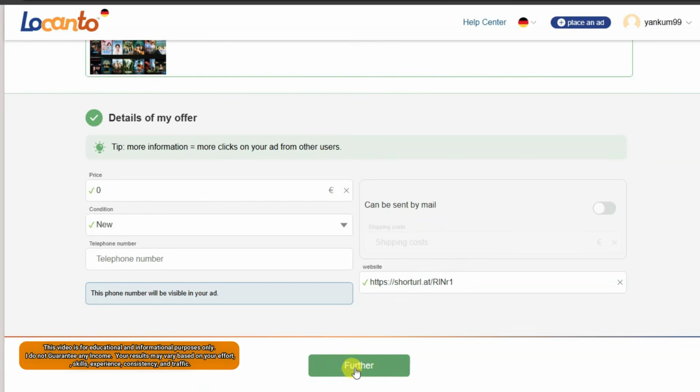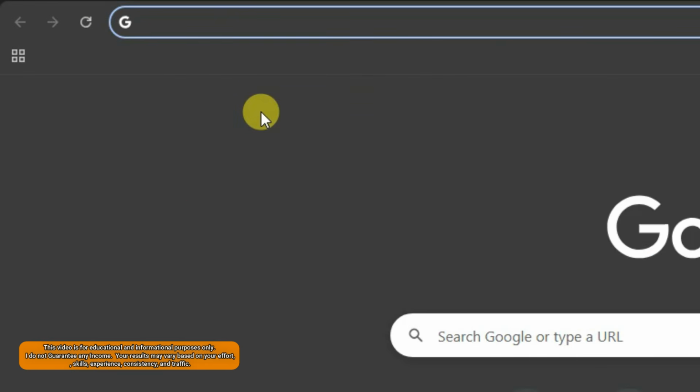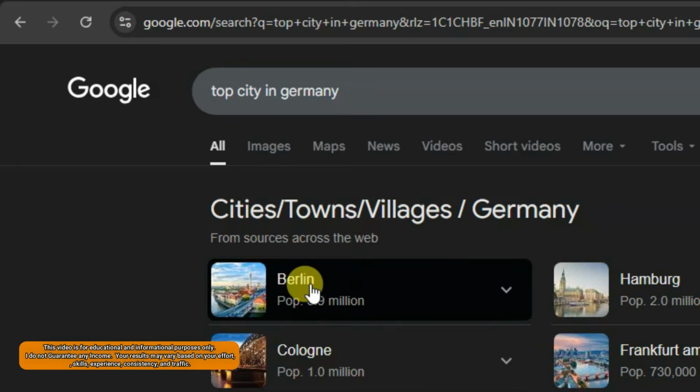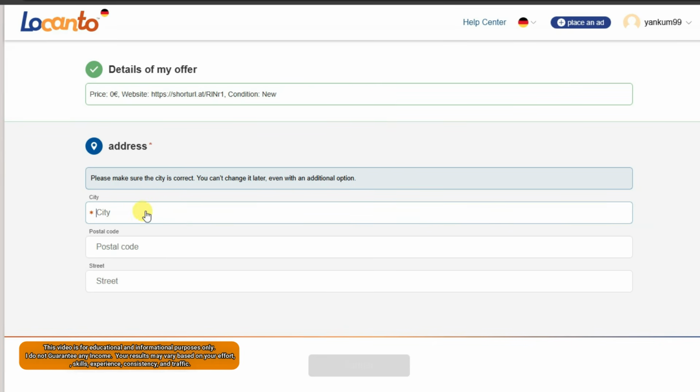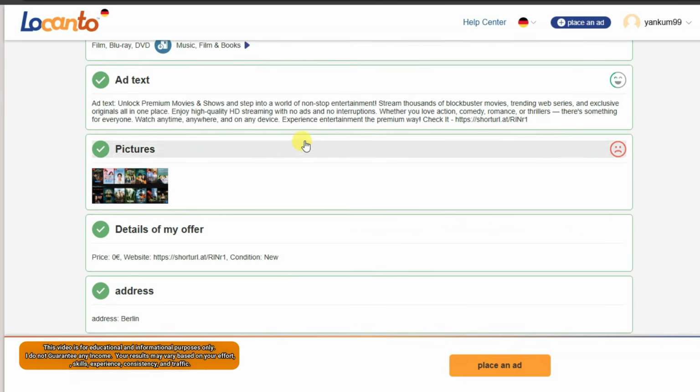Click on this button. You can select your city. You can open a new tab and search for the top cities in Germany. Here you can see these are the top cities. I'm going to use this city. You can visit this platform. You can type your city name. You can click on this button. You can see everything is looking great.